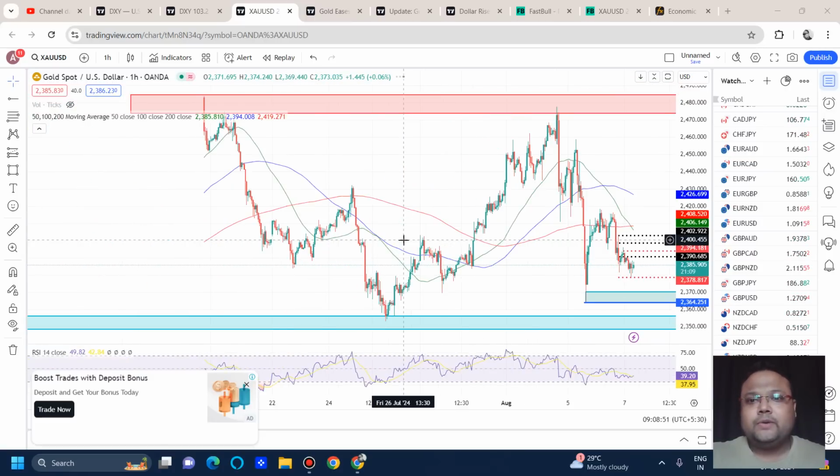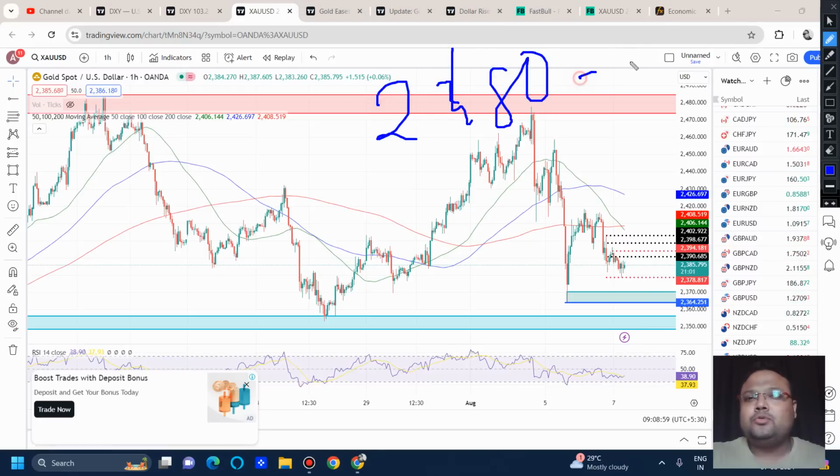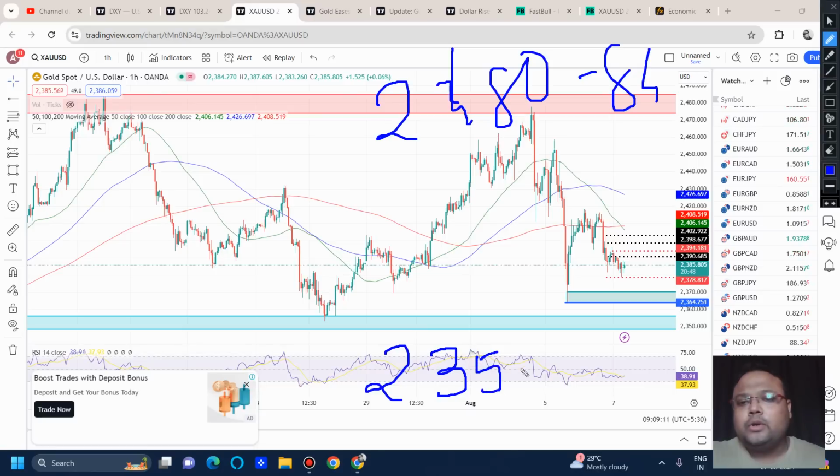Okay, now let's try to understand all these lines one by one. First of all, the big resistance of 2480, 2484 is still very much valid, but let's not waste time discussing this level because it is far away. Where is the next support on the chart of gold? The next support on the chart of gold is around 2350 to 2357.